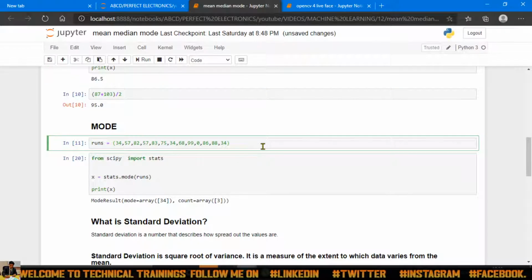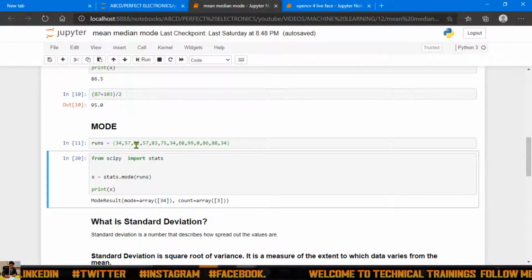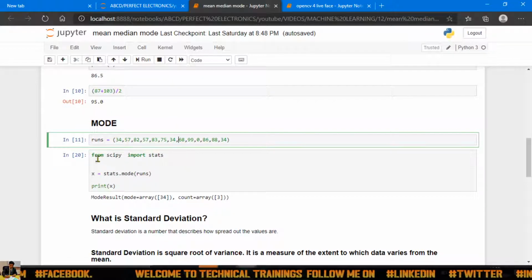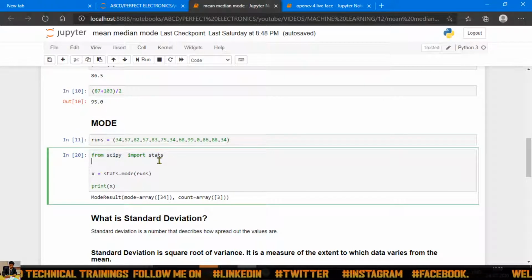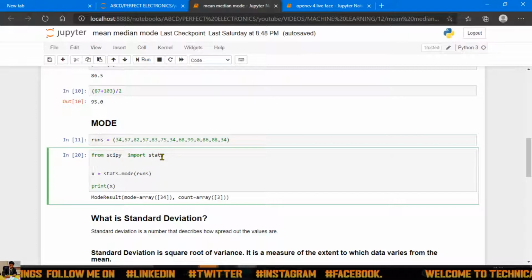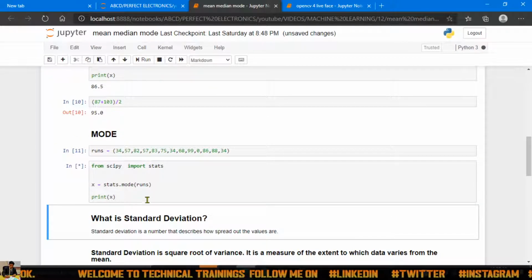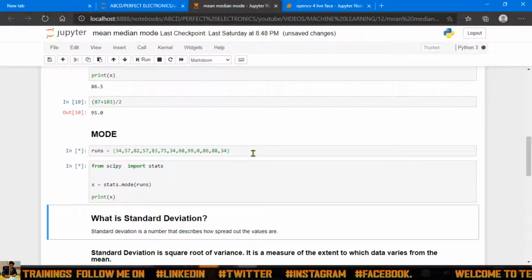Mode is nothing but finding the most common repeated value. In this case, you can guess the output will be 34, because 34 is repeated many more times over here. For mode, I've used SciPy. From SciPy I'm importing stats, which is nothing but statistics. I'm using stats dot mode and giving it the data set. Now I'll run this and see the output of this stats.